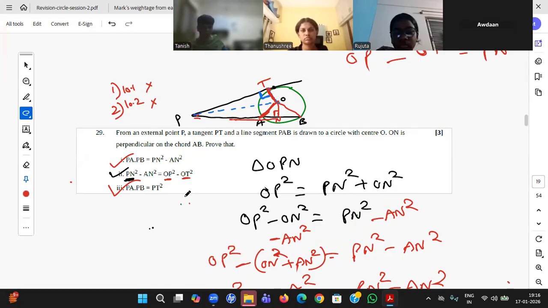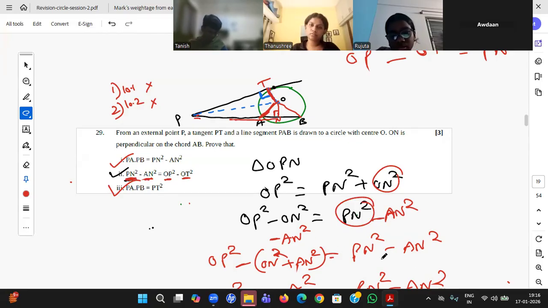Okay. Now he is able to see. He just transferred ON square on the other side, because he is able to see only PN square is here. He wants to prove PN square minus AN square. Some extra thing is there. So he just transferred this on the other side. Now he is happy that only PN square is there here. But the question is PN square minus AN square. So he has subtracted AN square on both sides. Okay. Now he is happy that one side he already got, but here some things are to be sorted out.